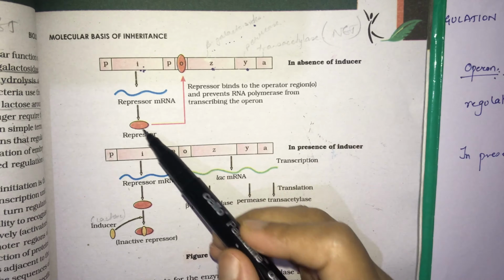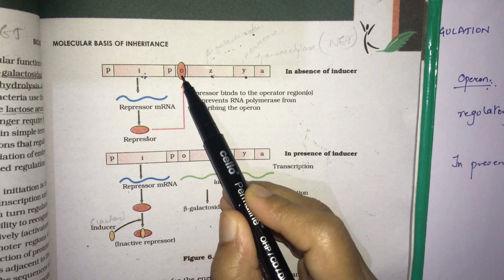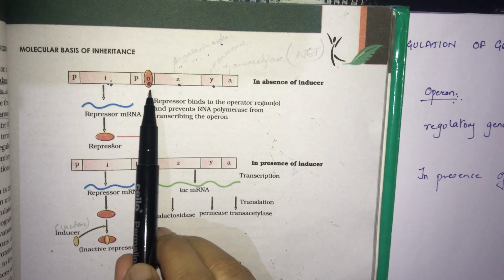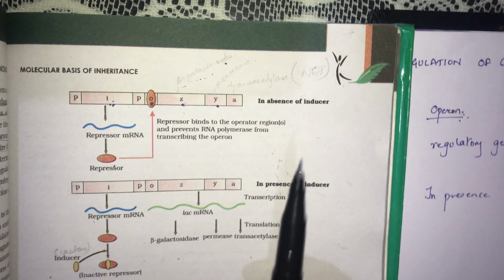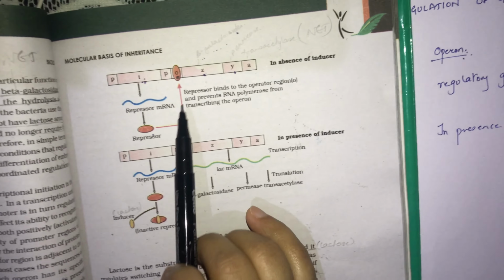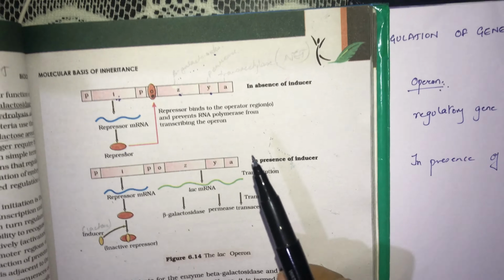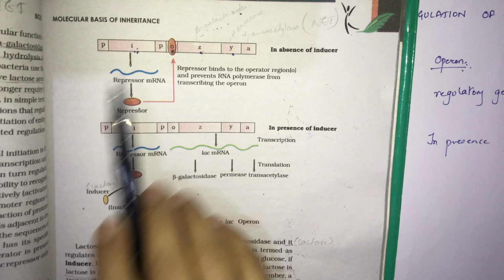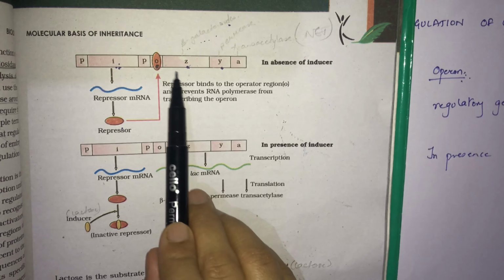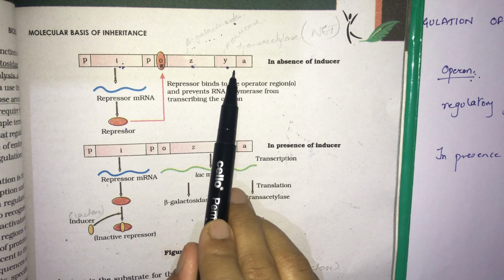It will bind to the operator region, and when this repressor binds to the operator region, RNA polymerase, the enzyme which is needed for transcription, cannot polymerize mRNA from this structural gene.